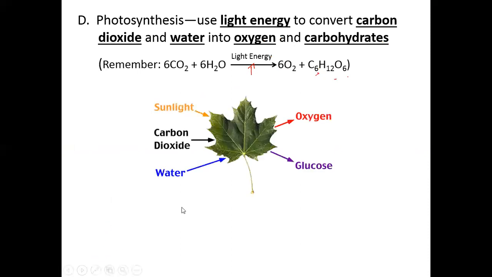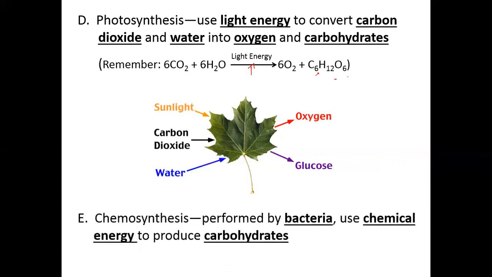So this is just an explanation about how the leaf makes its own food. It's going to trap sunlight from the atmosphere. Then the sunlight will be converted to a source of energy for the plant to make its food. Carbon dioxide will also be taken in with the water. Then it's going to release oxygen and glucose after the process. Now, chemosynthesis is a process by which bacteria use chemical energy to make carbohydrate for them to get energy.